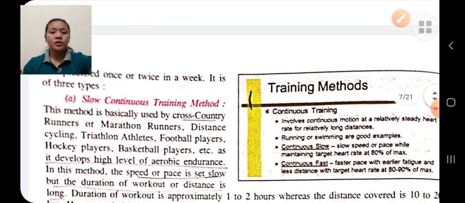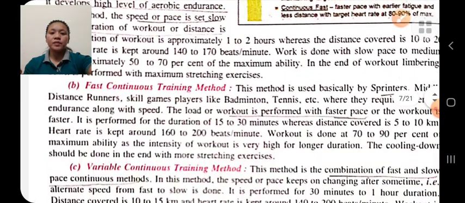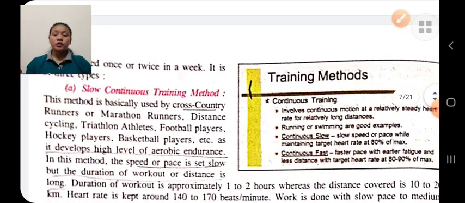So it is of three types: slow continuous training methods, fast continuous training methods, and variable continuous training methods. In slow continuous training methods, the exercise is done at a certain slow speed, without any break, for a long duration.